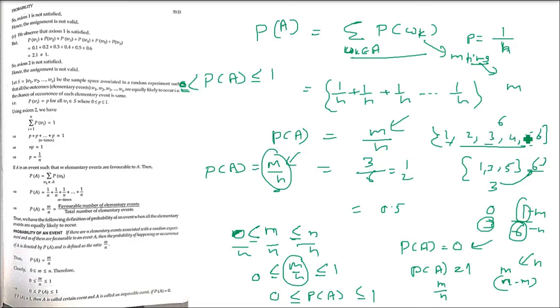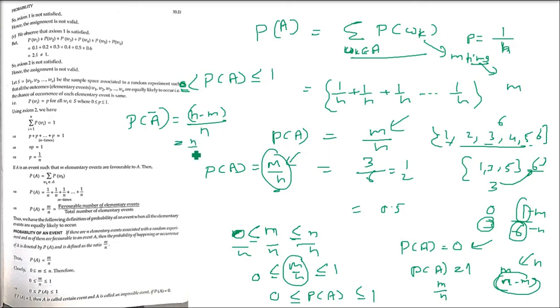One thing is happening, one thing is not happening. So if one thing is not happening, what will that be? The total number minus the things which are happening. So n minus m is the number of non-favorable cases. So probability of not happening is the number of non-favorable cases, that is n minus m, divided by the total number of cases. So n minus m by n, right? So probability of A bar is equal to n minus m by n.